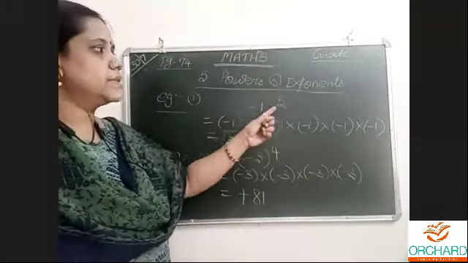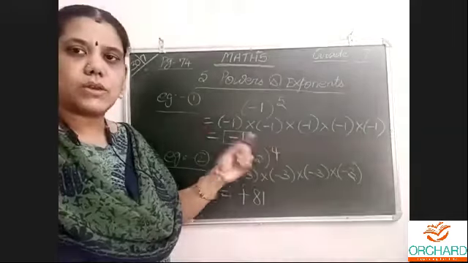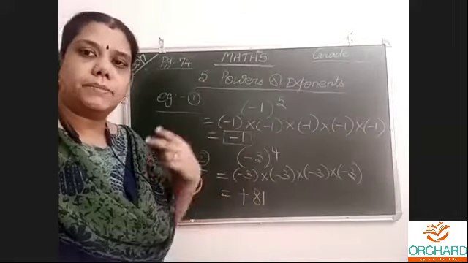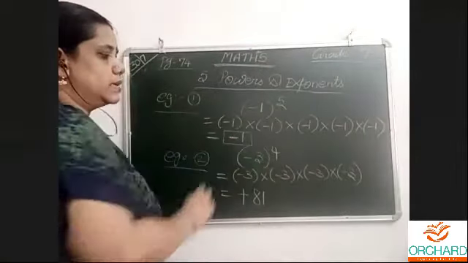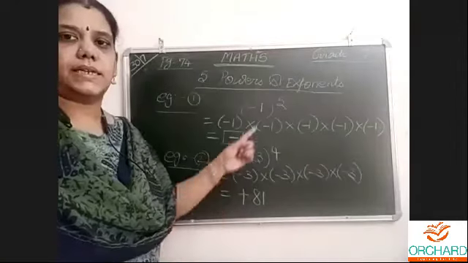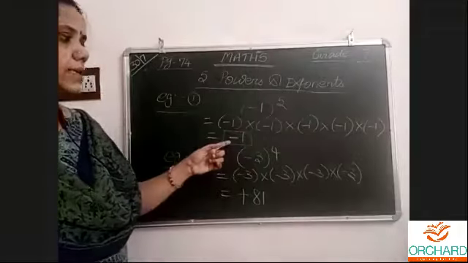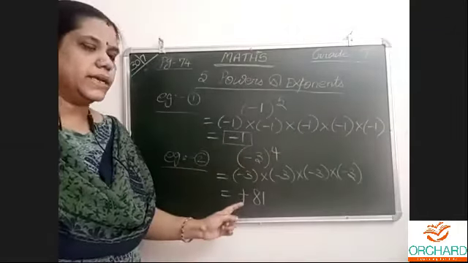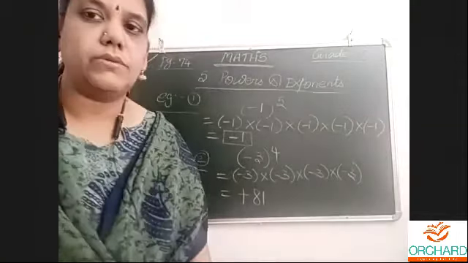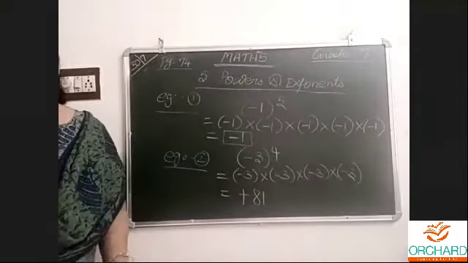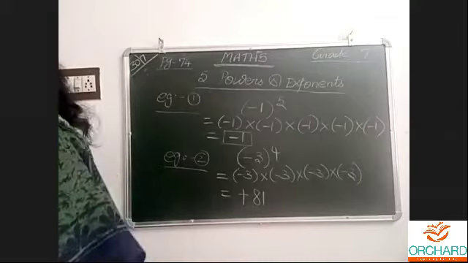How many times the power? That many times to write the number, to multiply the number, then write the sign. If it is odd, that's why I have taken two examples like that. Odd power, negative; even power, the answer is always positive. Then easy thing. Now if there are any doubts, ask, otherwise we will move on to the exercise now.